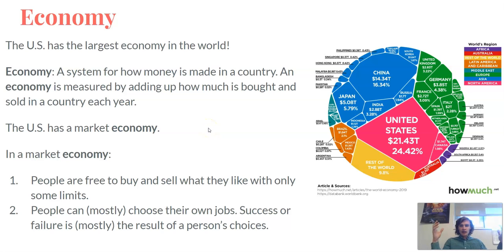There are different types of economies. The U.S. has what's called a market economy. A market economy prioritizes freedom and individuality. So, in the United States, people are free to buy and sell whatever they want with only some rules. Obviously, you can't sell things like spoiled meat that would make somebody sick without them knowing it, right? So there are some rules against what you can't sell, but you can pretty much buy and sell whatever you want as long as you have enough money for it.